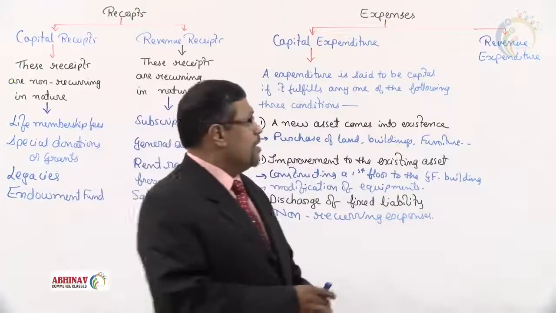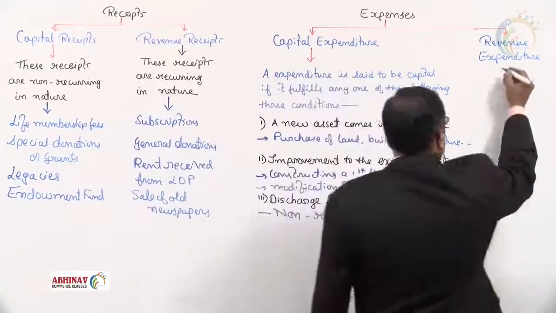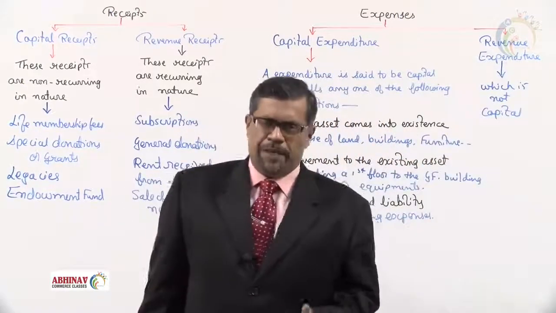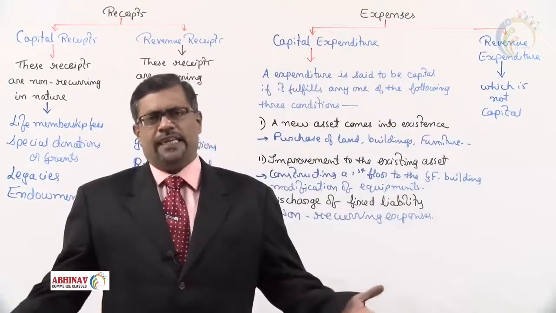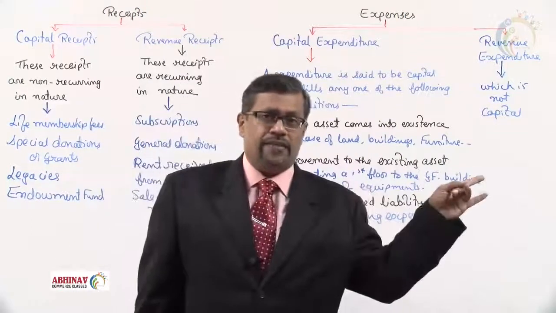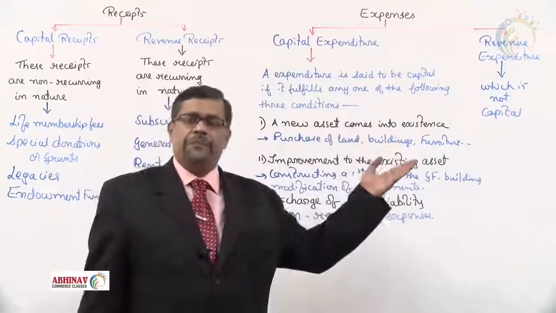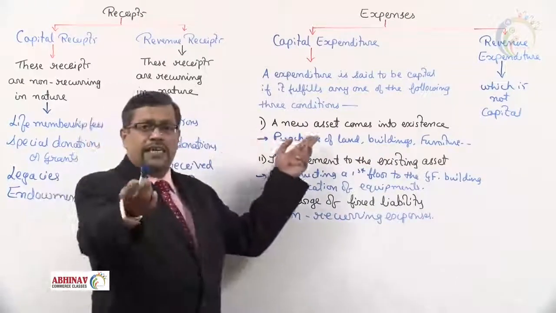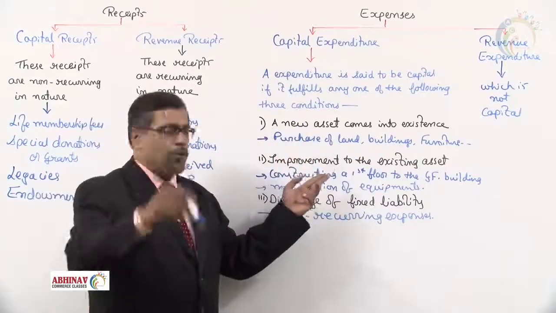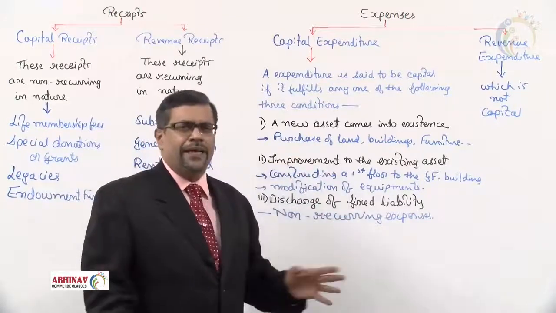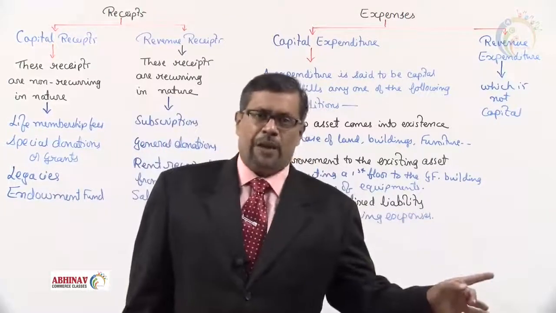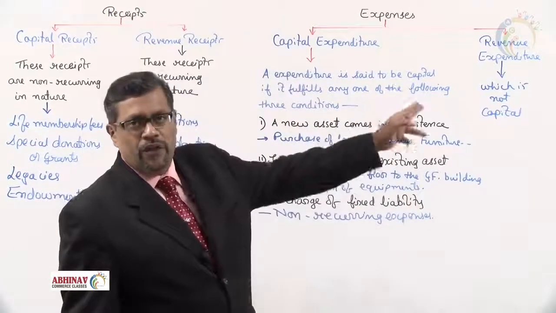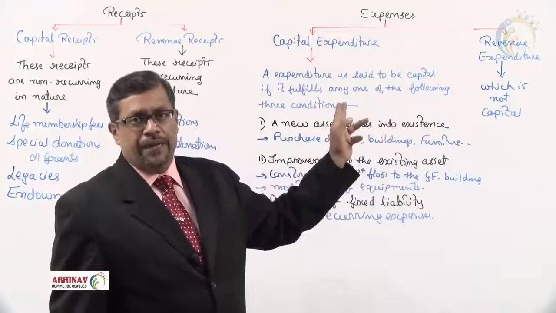Now the next question is, what is a revenue expenditure? Very simple. Don't develop any conditions for that. When an expenditure comes to you, check, is it capital? Yes, take it as capital. If it's not capital, we take it as revenue. What is revenue? Which is not capital. As simple as possible. When no new asset comes into existence, when there is no improvement, when there is no discharge of fixed liability. Remember these three conditions for capital expenditure. If it fulfills one of those, capital. If not, it is revenue. So this is regarding capital and revenue.